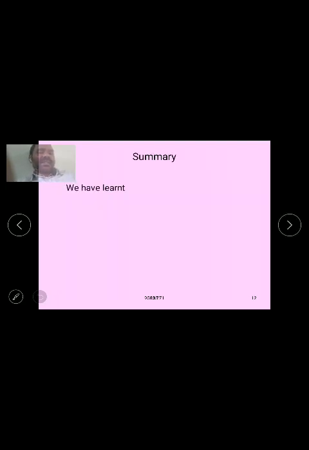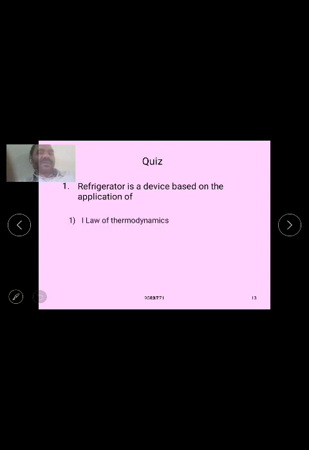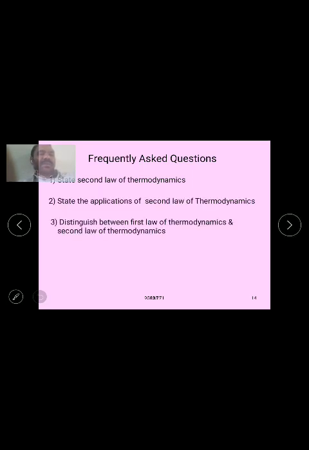So in this class we have discussed the second law of thermodynamics and its applications, and the refrigerator is a device based on the application of the second law of thermodynamics. And the frequently asked questions are: state the second law of thermodynamics, state the applications of the second law of thermodynamics, distinguish between the first law and second law of thermodynamics, and state the laws of thermodynamics.